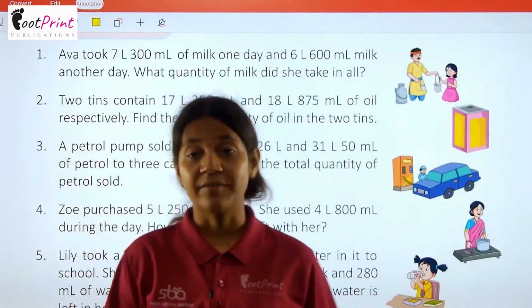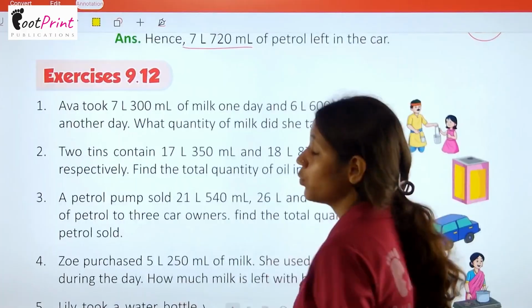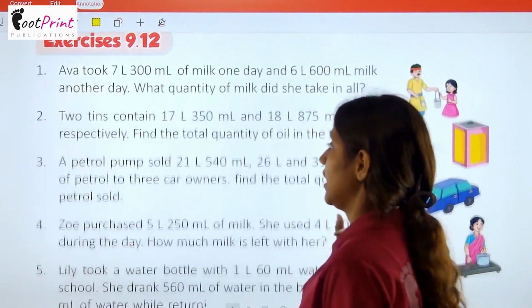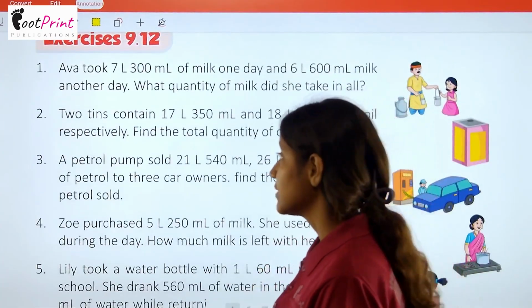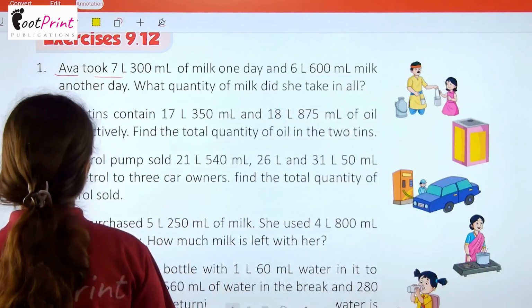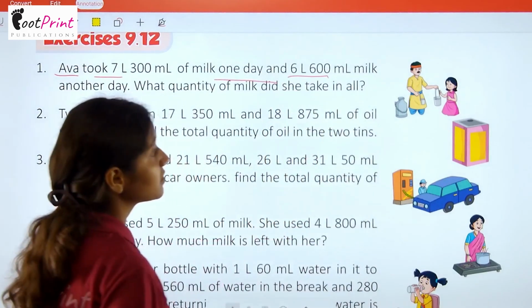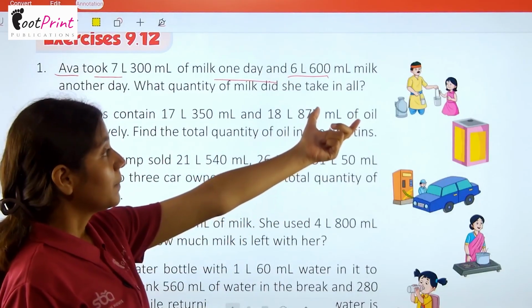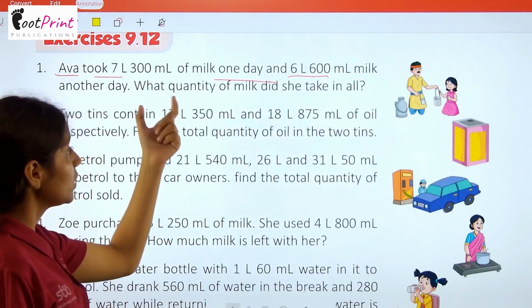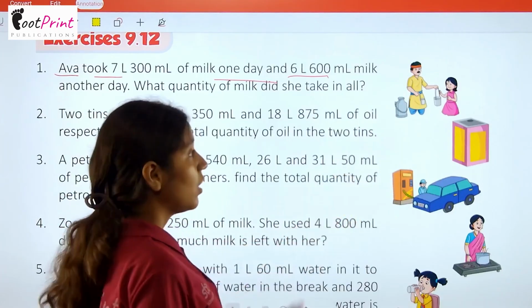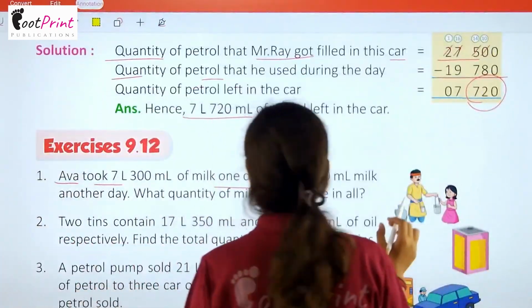After that we have exercise 9.12, in which we have the very first question: Eva took 7 liter 300 milliliter of milk one day and 6 liter 600 milliliter of milk another day. What quantity of milk did she take in all? So here you have to just add them.